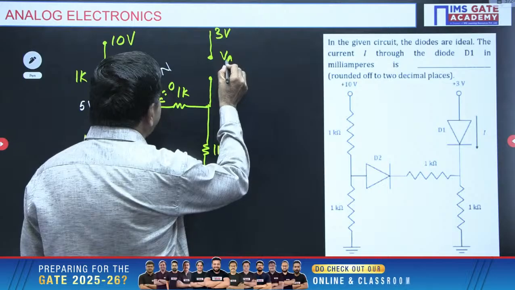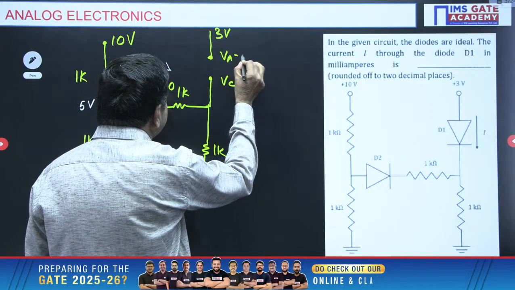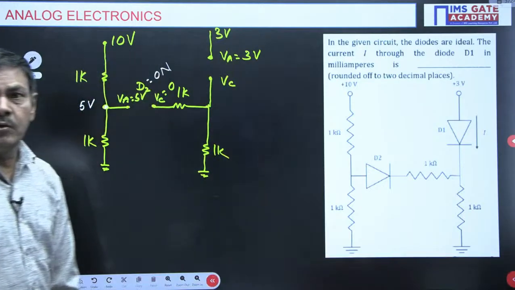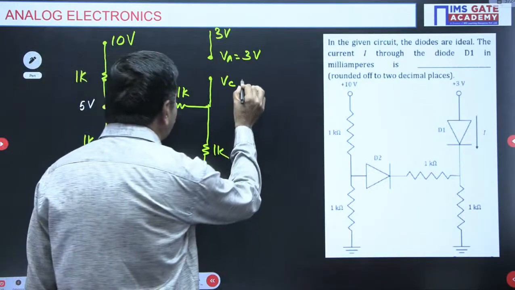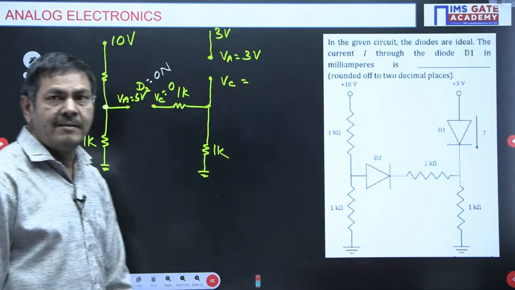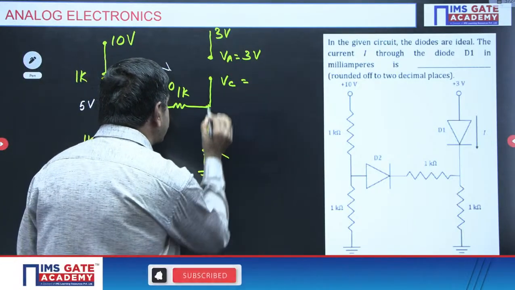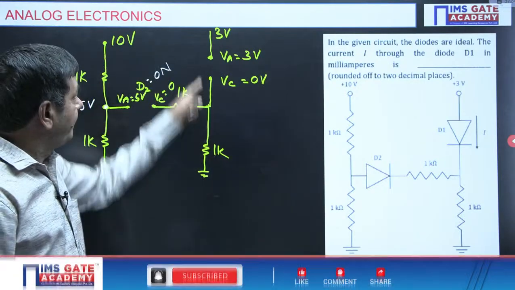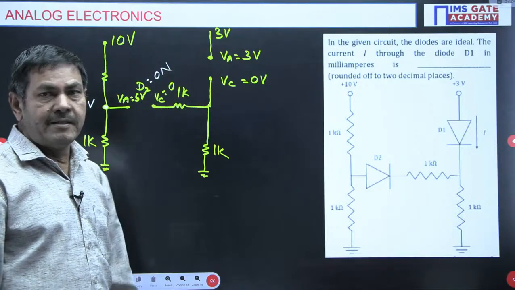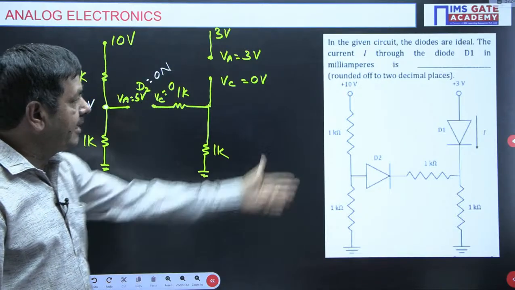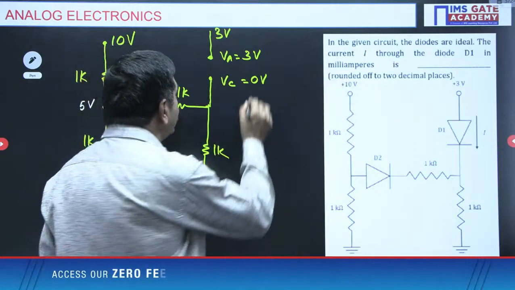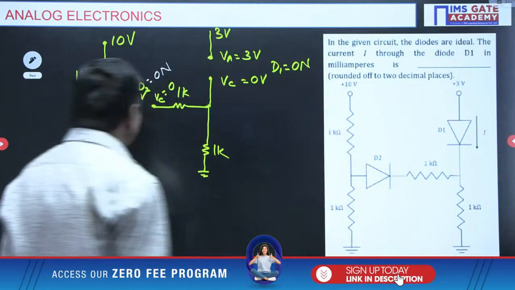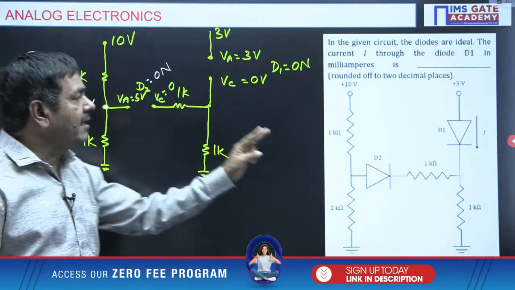In this case, VA is the same 3 volts. May I know the value of VC here? Anybody? VC is the same 0 volts here. Even in this case, VA is greater than VC. If VA is greater than VC, 100% diode D1 is on. I can say D1 is also on here. Yes, we got the concept. Both diodes are on here.